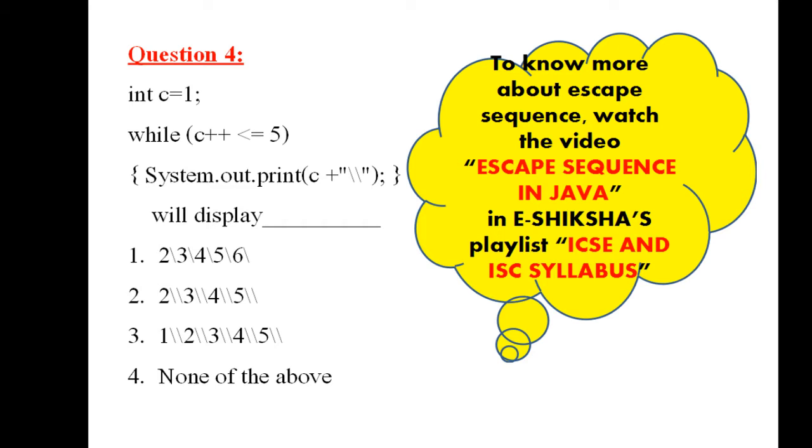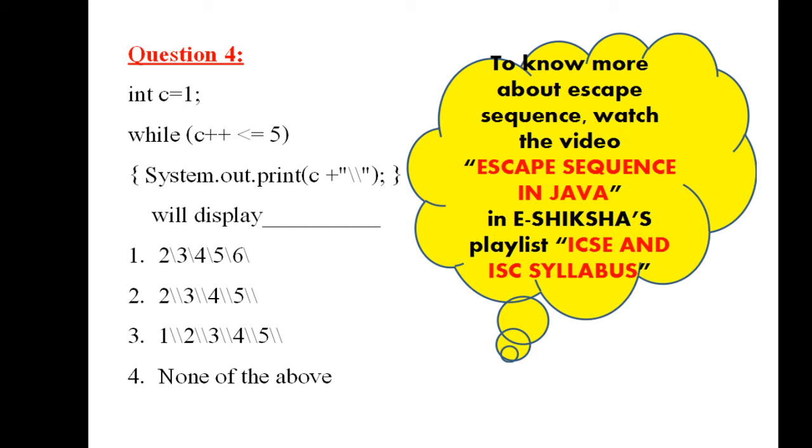So condition checking will be done as 1 <= 5, true. And then after condition checking, it will increase the value of c by 1. So when you print c, it will print 2 and a backslash.